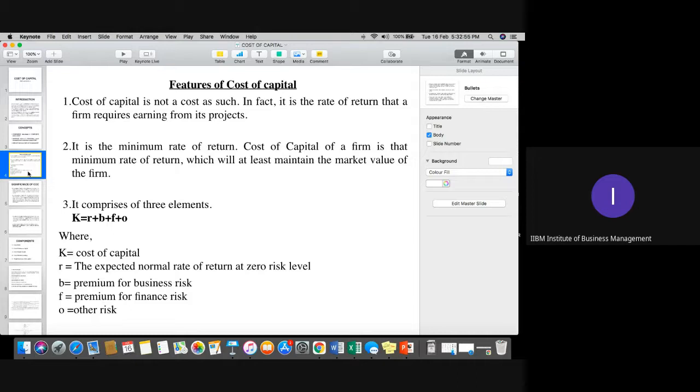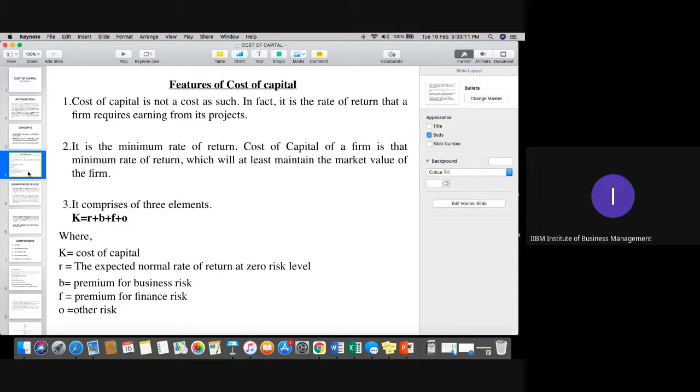And any other risk may be government stability, environmental risk, or any risk associated with the local government. So any risk other than these three major components is part of your cost of capital.